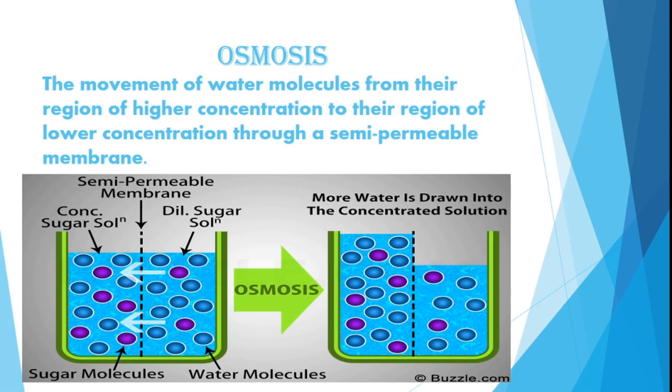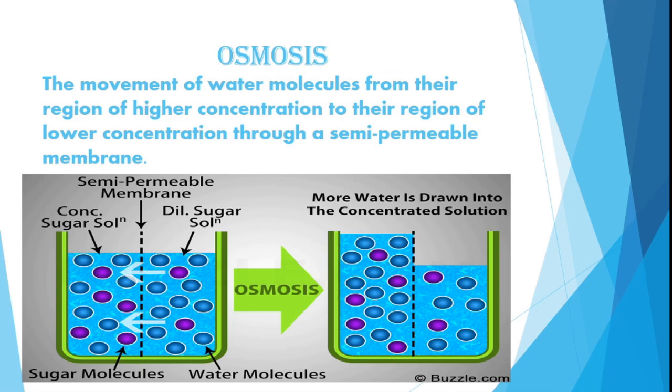Next is osmosis. Osmosis is similar to diffusion, but there is a slight difference between diffusion and osmosis. Just see the definition: the movement of water molecules from the region of higher concentration to the region of lower concentration through a semi-permeable membrane.